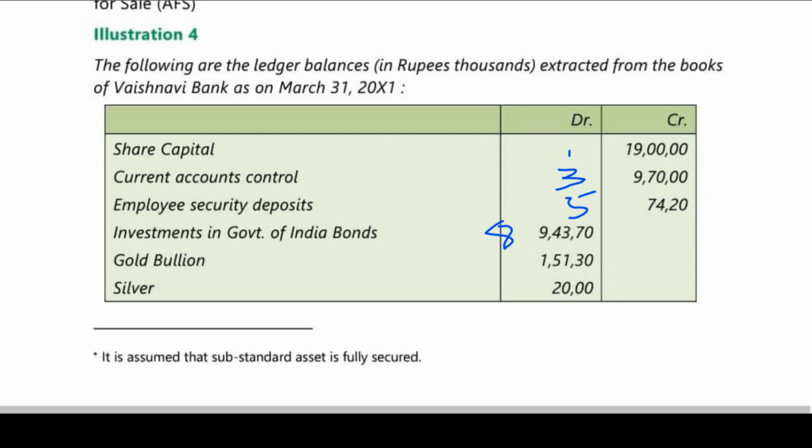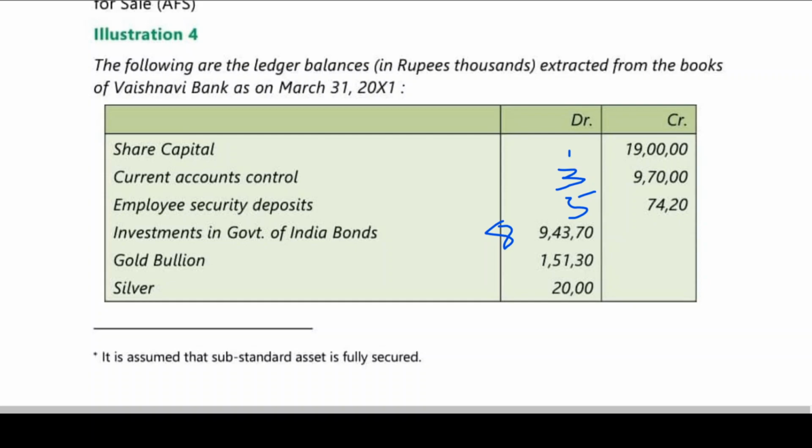And now here again we have CBIAFO. This is for assets. C stands for cash and balances with Reserve Bank of India. Then balances with banks and money at call and short notice, 7. Investments 8. Advances 9. Fixed assets 10. Other assets 11.